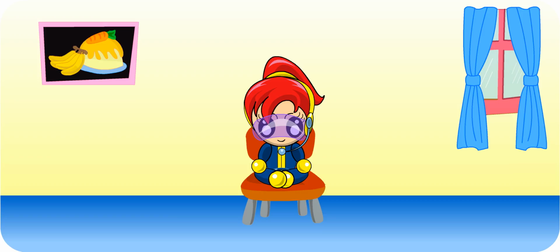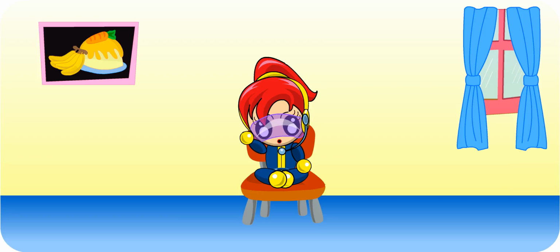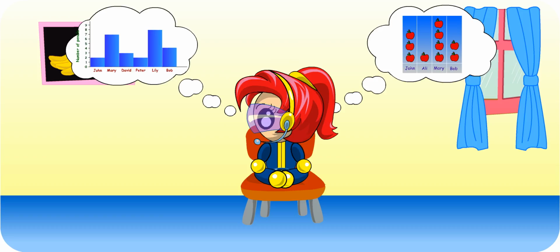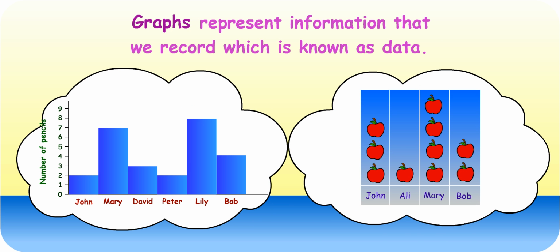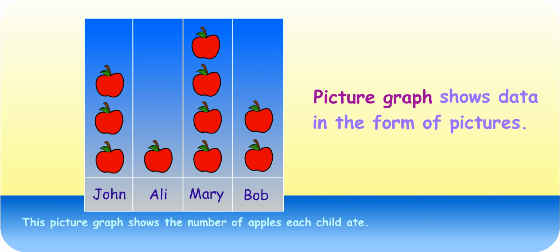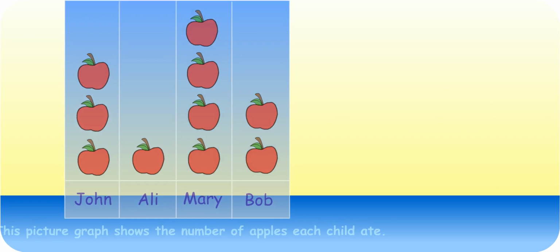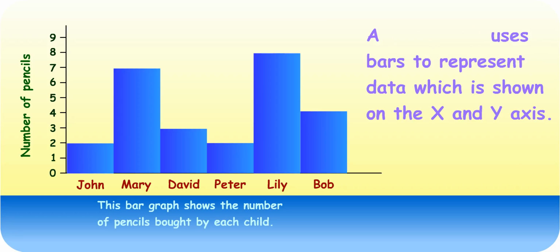Hi Turbo Girl, how many types of graphs have you learned so far? Picture graph, bar graph. I think 2 types. So, what do you understand about graphs? Well, we use graphs to represent information that we record, which is known as data. That's right. A picture graph shows data in the form of pictures. A bar graph uses bars to represent data which is shown on the x and y axis.